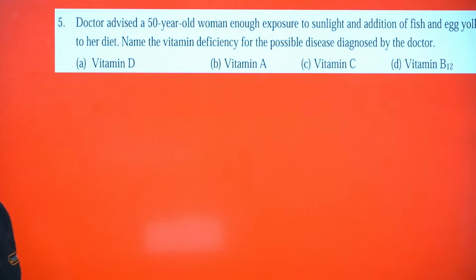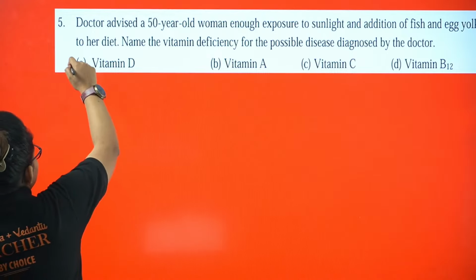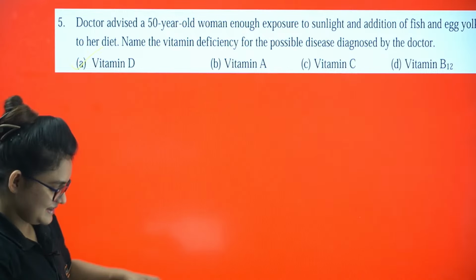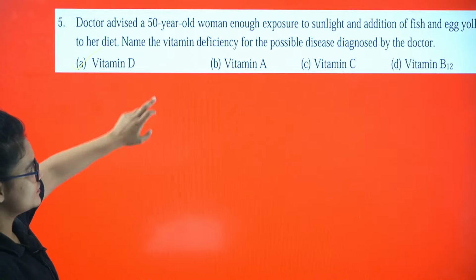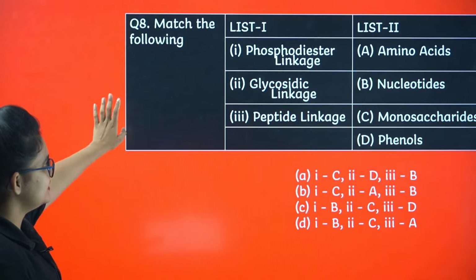A doctor advised a 50-year-old woman to get enough exposure to sunlight and add fish and egg yolk to her diet. Name the vitamin deficiency for the possible disease diagnosed by the doctor. Basically this is vitamin D. Whenever it comes to the matter of exposure to sunlight, you understood that. This is a very important question.